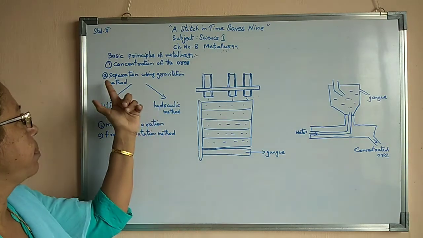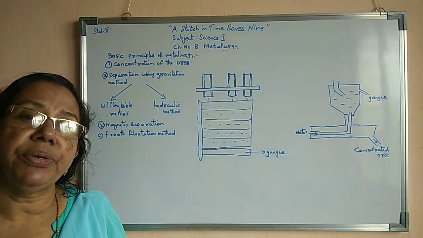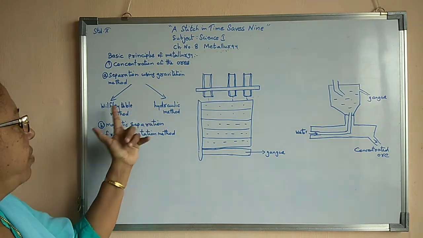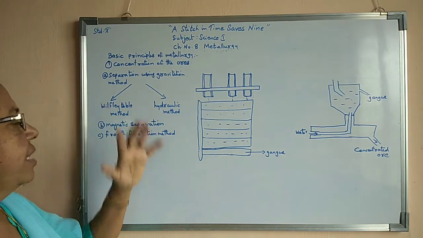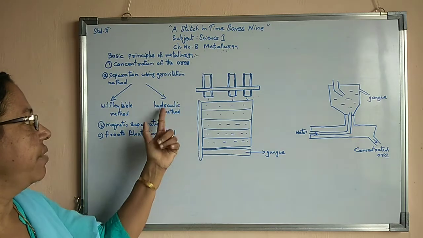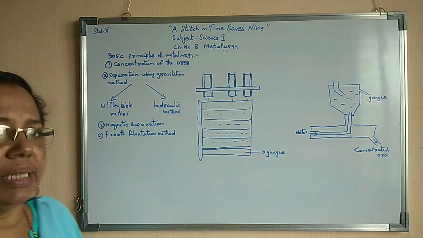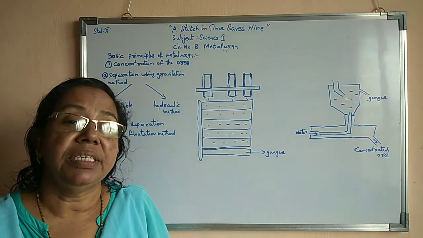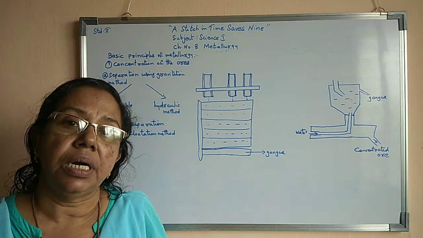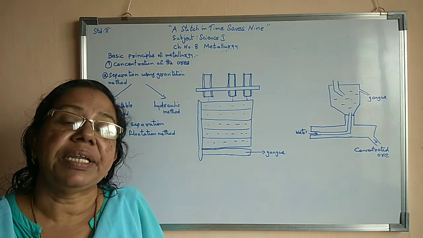Now the first step, separation of ores by using the gravitation method, we'll study first. We studied two methods are there: the Wilfley table method, and the hydraulic method. This is the Wilfley table method. You might have seen, wherever buildings are constructed, sand being separated at one place.